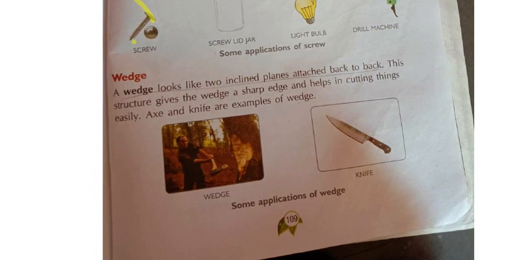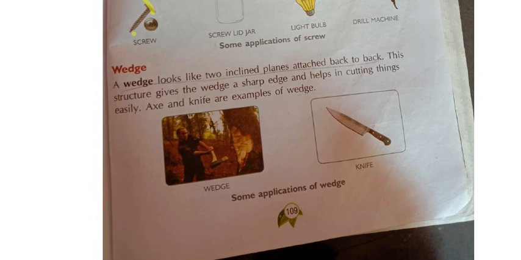And moving to the next machine. See here, what is a wedge? A wedge looks like two inclined planes attached back to back. How does the wedge look? Like two inclined planes which are attached back to back. This structure gives the wedge a sharp edge and helps in cutting things easily. So it looks very sharp, like a knife, and with this help they can cut things easily.